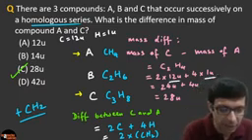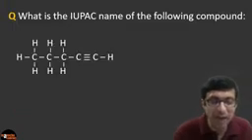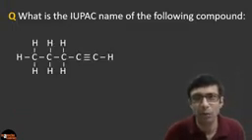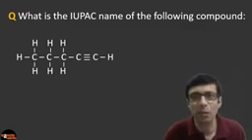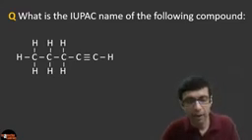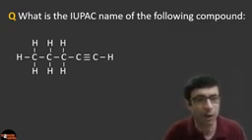All right. Next question. This is an interesting question on an IUPAC name. What is the IUPAC name of this following compound? What do you guys think? I want all of you to try here. So when you're looking at the compound, first check what type of bonds are there? How many carbon atoms are involved here?